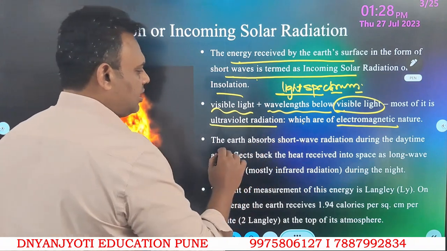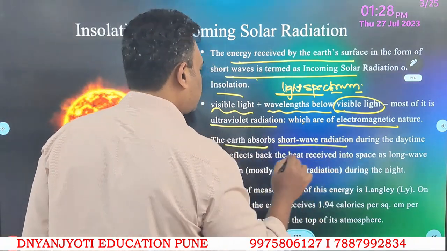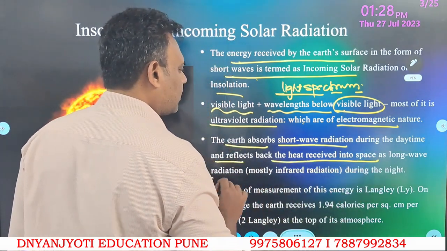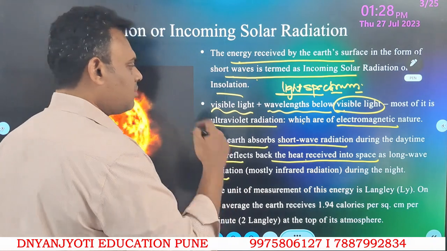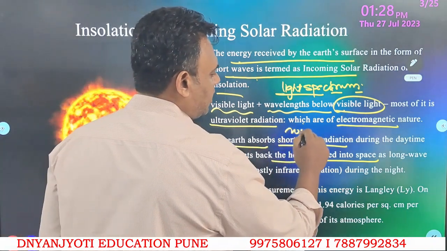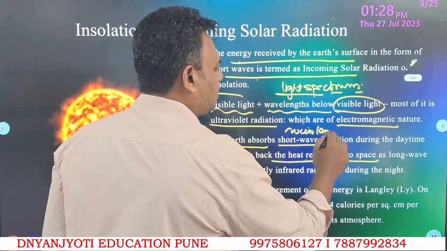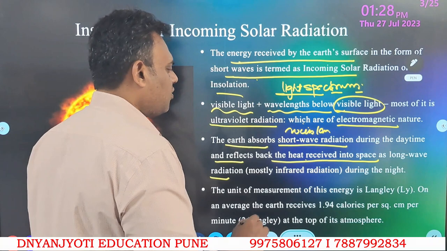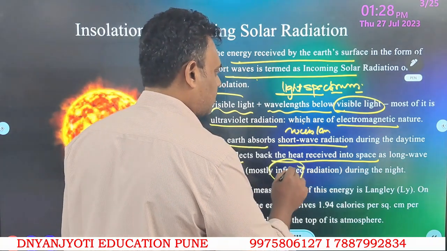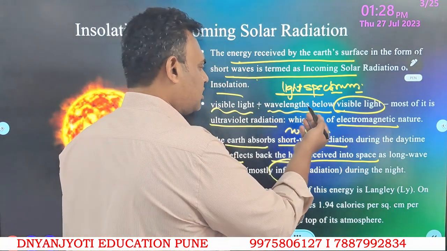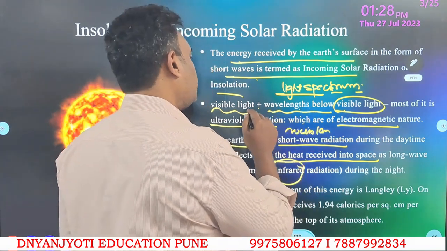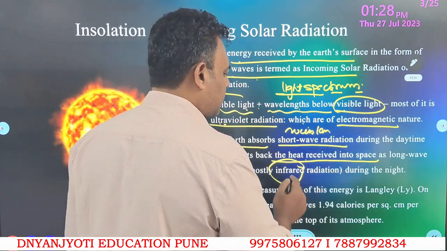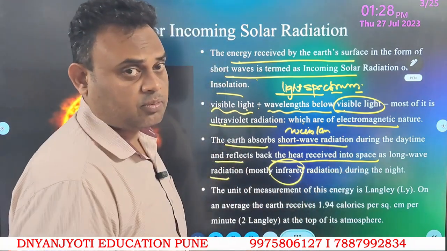Now the earth absorbs shortwave radiation during the daytime and reflects back the heat received into space as a long wave radiation. This we have already seen in the previous slide. Here I will again reiterate, it would be Wien's law, but this re-radiation energy will be in the form of infrared radiation. So just understand the earth is receiving in the form of visible light spectrum and UV light spectrum, but what is re-radiated back will be mostly in the form of infrared radiation.